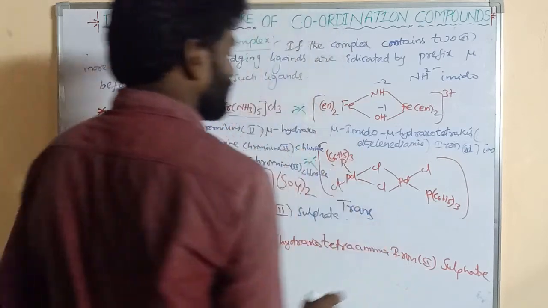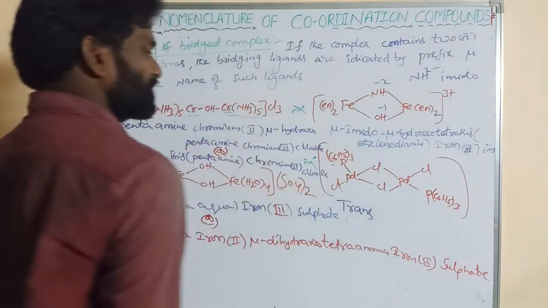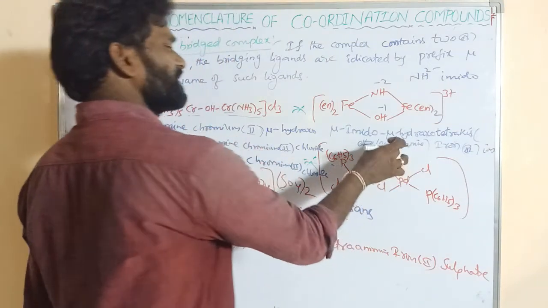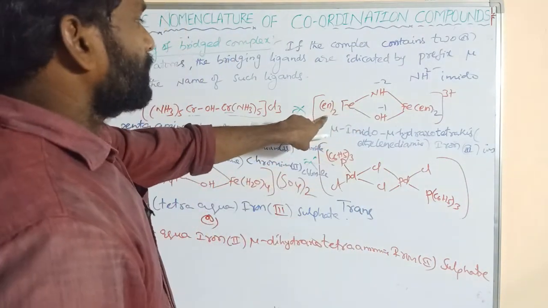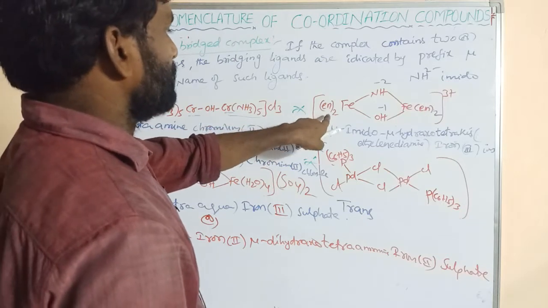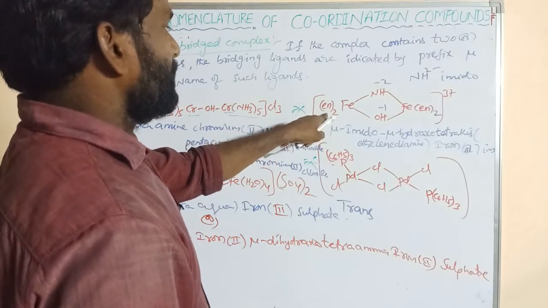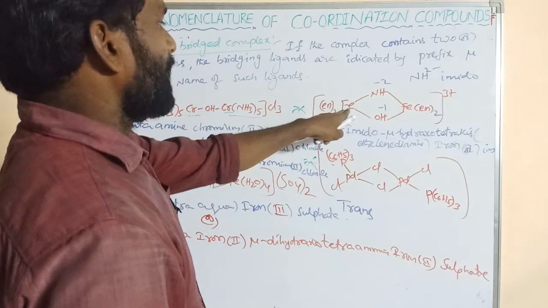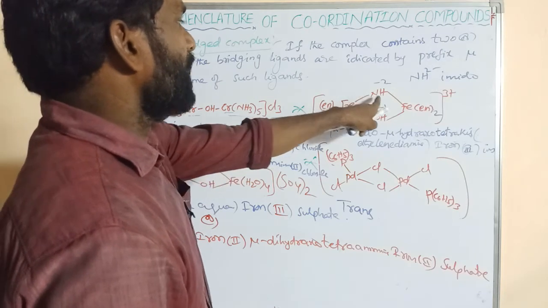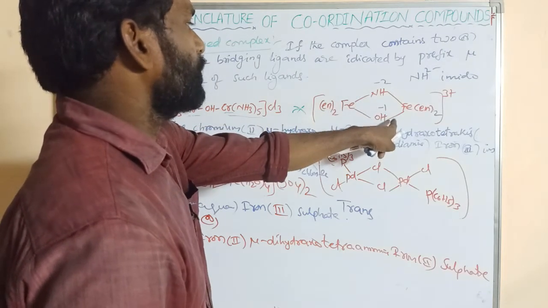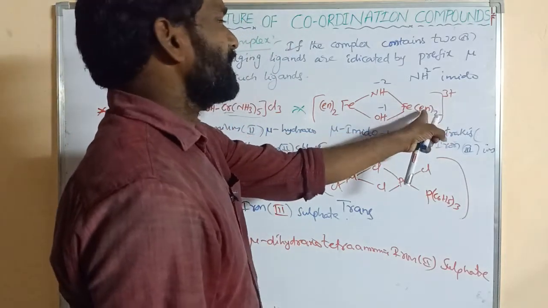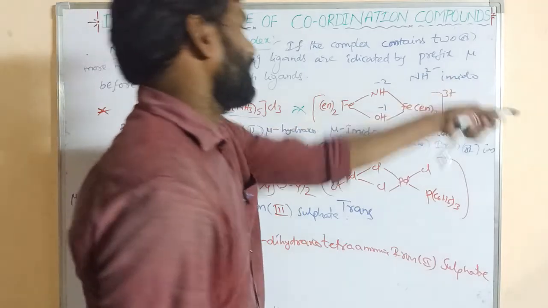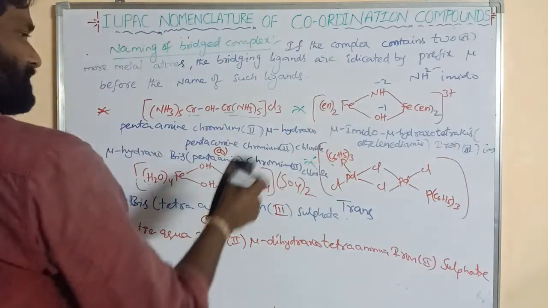So first of all we can write bridged ligands, trans. So this is also written in another way. How is it? So this is bis ethylene diamine, iron 2, mu amido, mu hydroxo, and bis ethylene diamine, iron 2, ion.